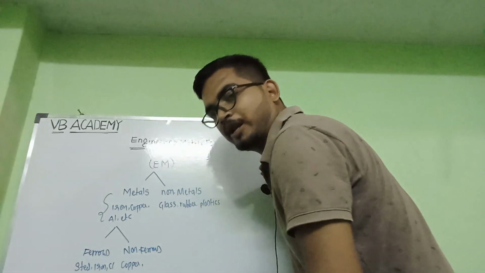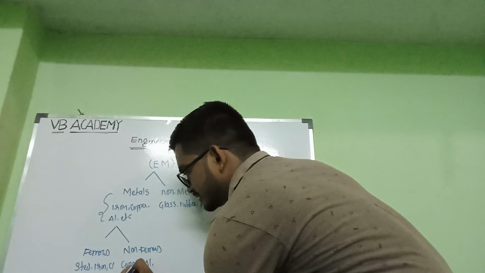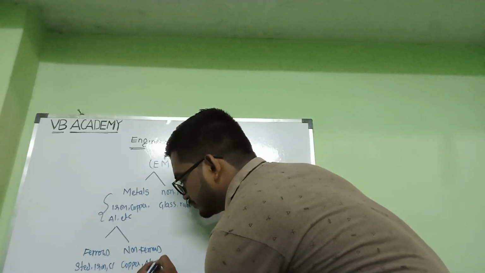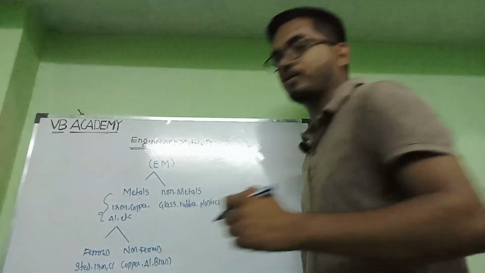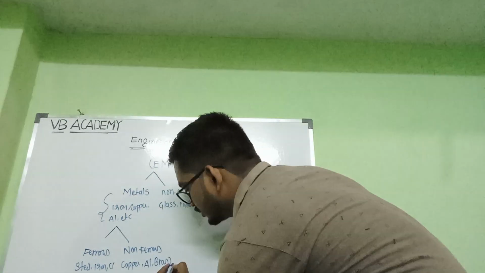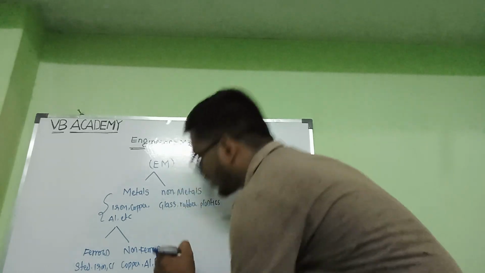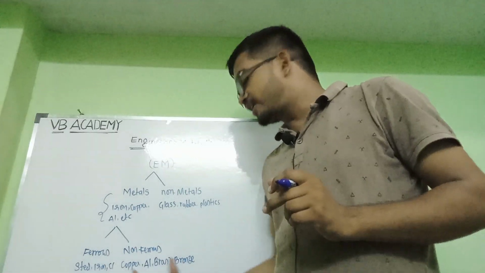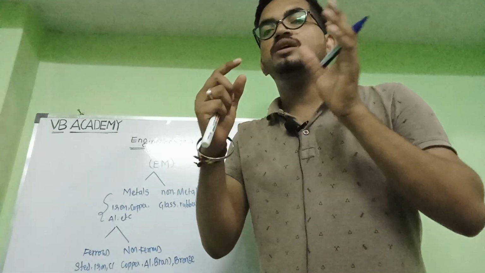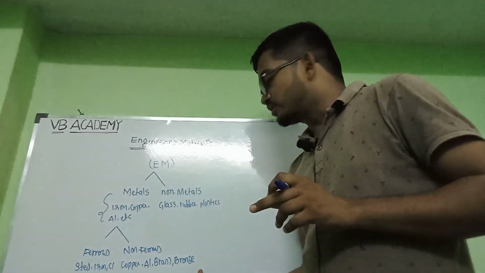Coming to the non-ferrous materials: copper is a pure element, then aluminium, a pure element, and their alloys. Brass is an alloy of copper and zinc. Bronze is an alloy of copper and tin. These are non-ferrous materials, meaning iron won't be the main constituent. Clear? So this is the ferrous material, and this is the non-ferrous material.